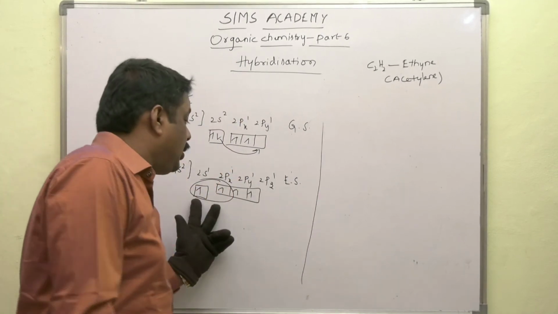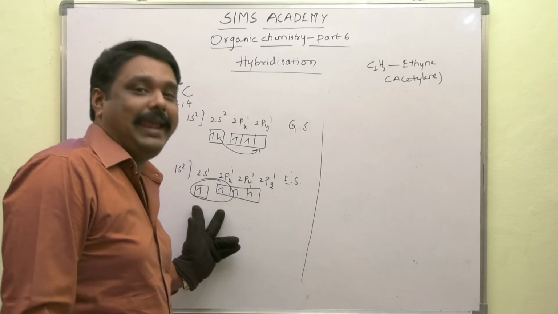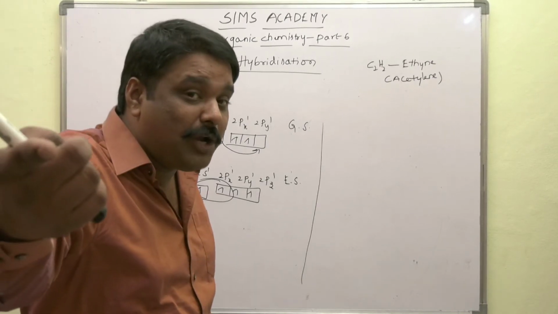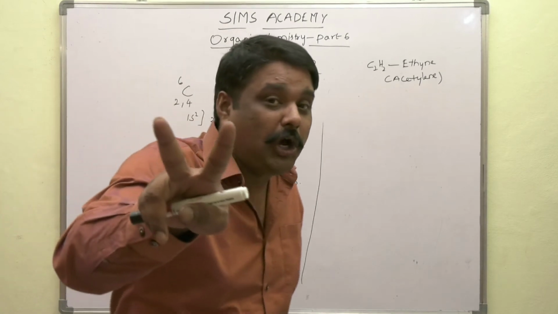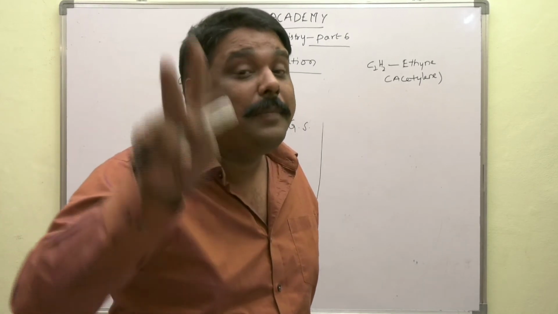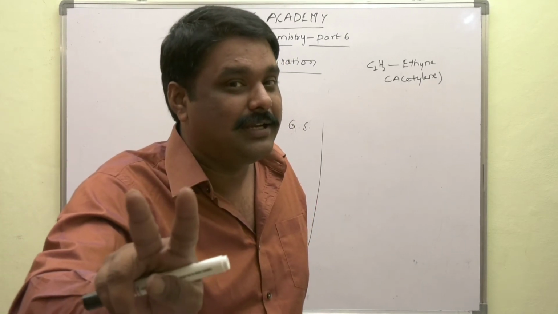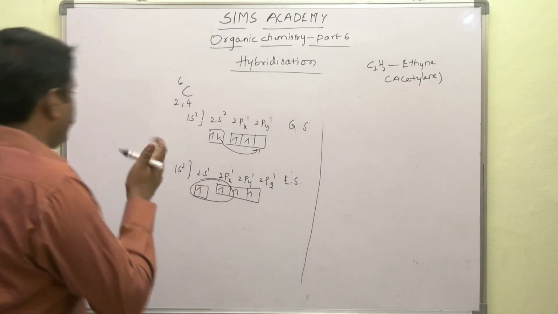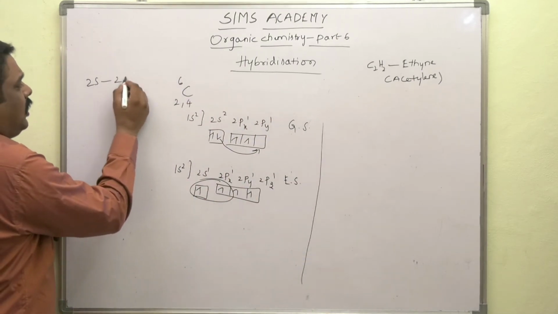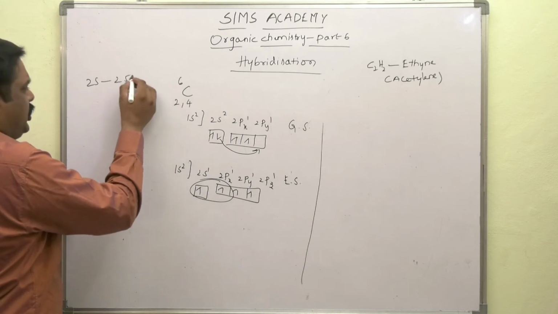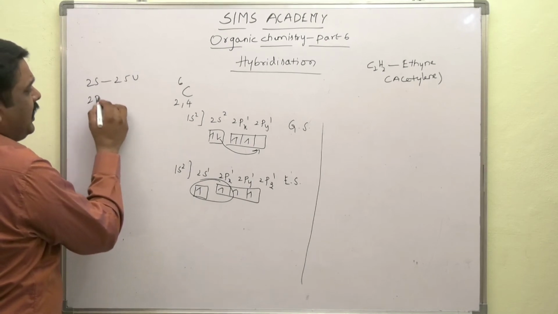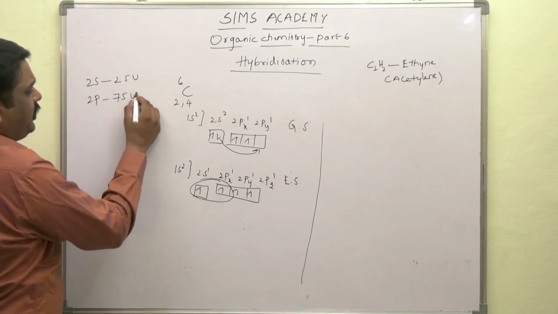What is the difference between pure orbitals and hybrid orbitals? The two pure orbitals do not possess the same energy. But those two hybrid orbitals possess the same energy. Didn't understand? I'll let you see. Suppose 2s has 25 units of energy and 2p has 75 units of energy.